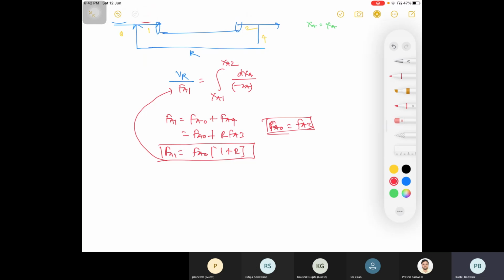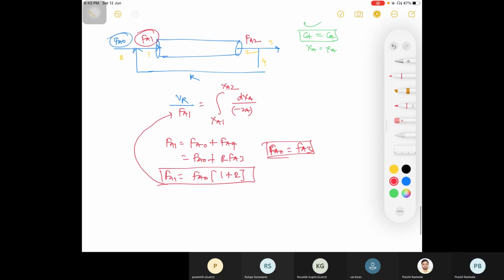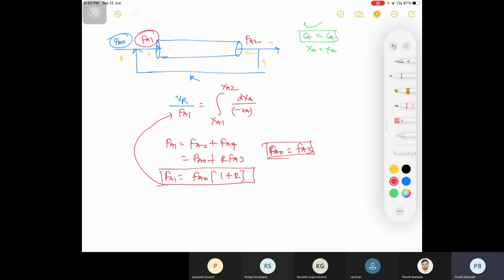Okay, so I'll explain here. What is your XA1? I told you that is with reaction and without reaction. What is your FA? So you write there, XA1 is basically FA1 with no reaction minus FA1 with reaction, divided by FA1 with no reaction. That is the actual definition of your XA1.